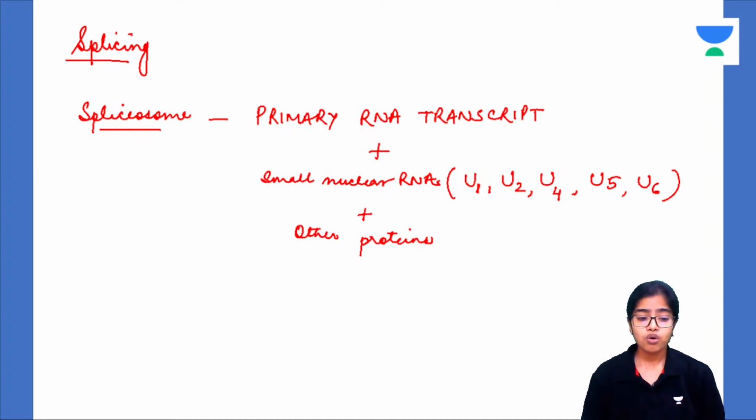Anyway, so what is splicing? So capping was this. Tailing is what? Addition of poly A tail, polyadenine tail at the 3' end. Capping is at the 5' end.